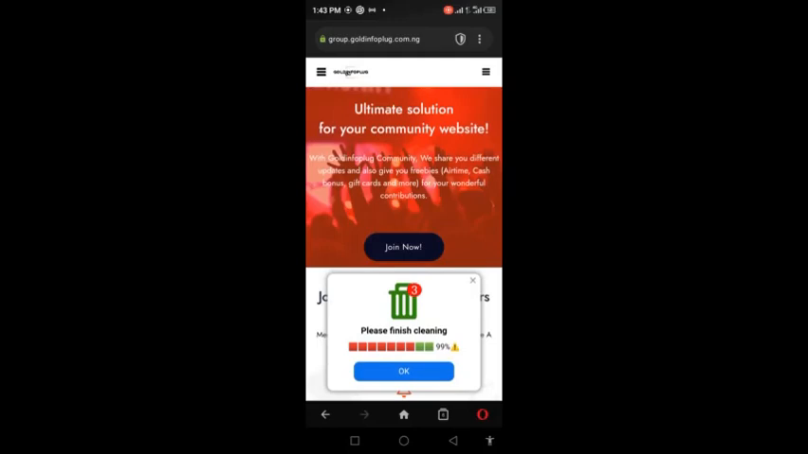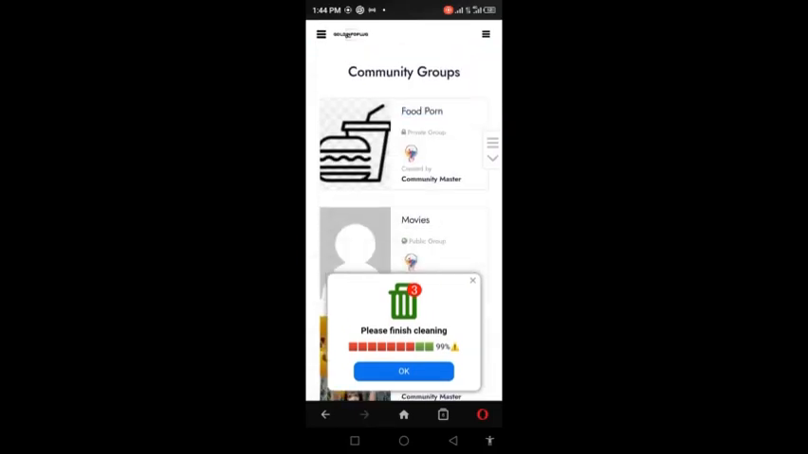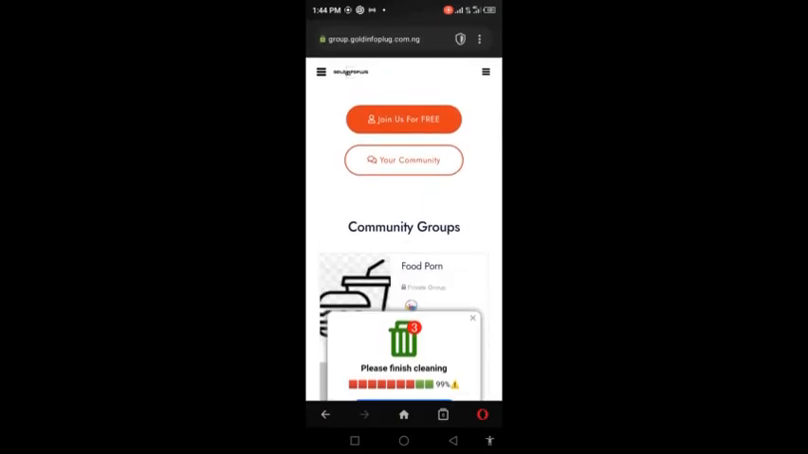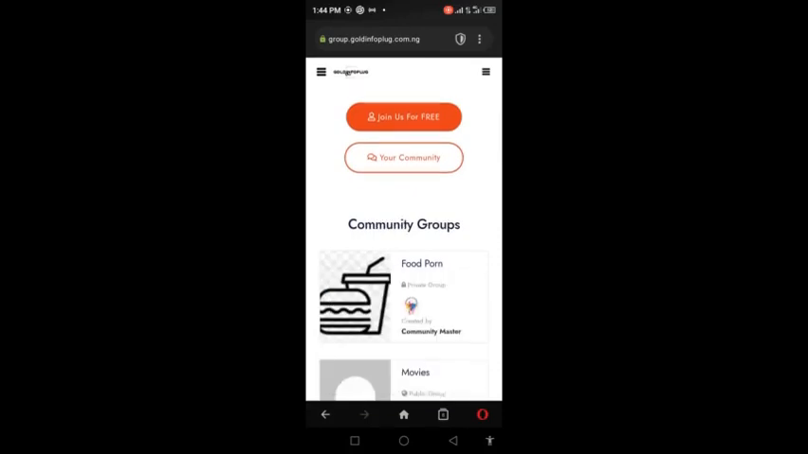You can see it says ultimate solution for your community website. With Golden Info community, we share different updates and also give you freebies in terms of airtime, cash bonus, gift cards, and lots more for your wonderful contributions. Whenever you see an ad pop up, all you have to do is use the cancel button to remove it.